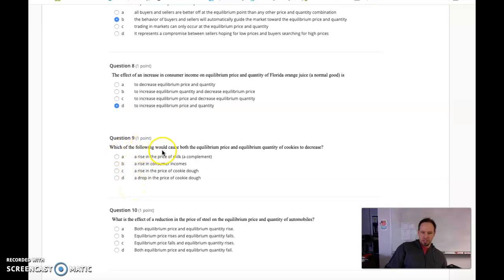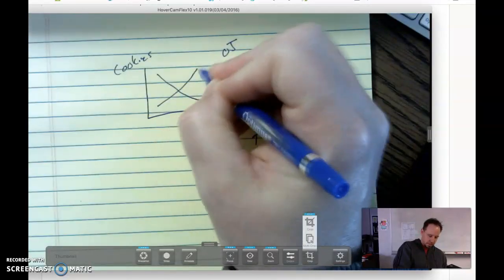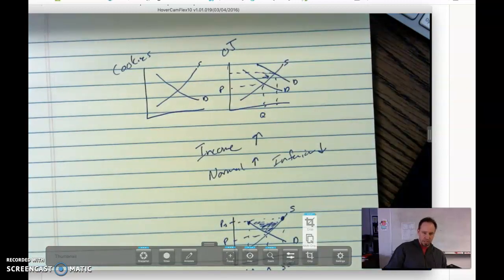Number 9, which of the following would cause both the equilibrium price and equilibrium quantity of cookies to decrease? Again, you can use the model. There's supply, there's demand.